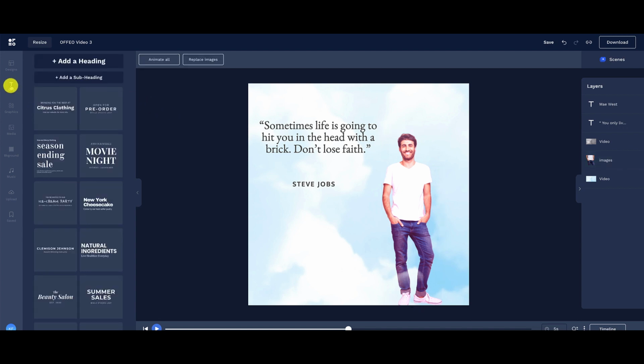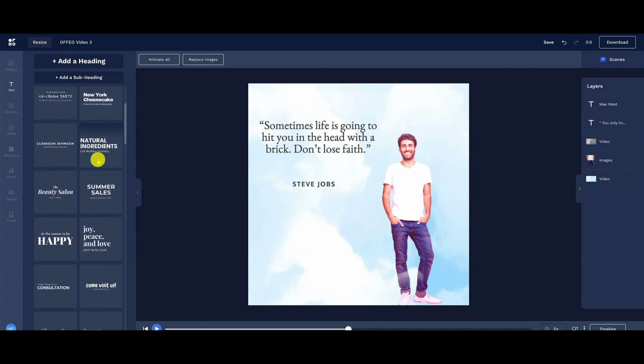So now let's go inside here with the text. This is where if you want to edit the text in here, obviously you can just click on it and edit the text. It works like any other editor. But right here is where you can add a heading and a subheading. And these are based off of your brand kit. So you can easily input a heading or a subheading based off of the fonts that you chose earlier. If you need inspiration, they've got font combinations here.